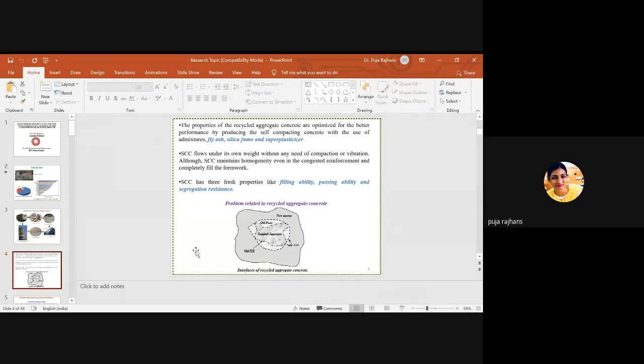This is the raw material which we have collected from some site, and then we are using this aggregate in mortar paste to build some construction or to build concrete.